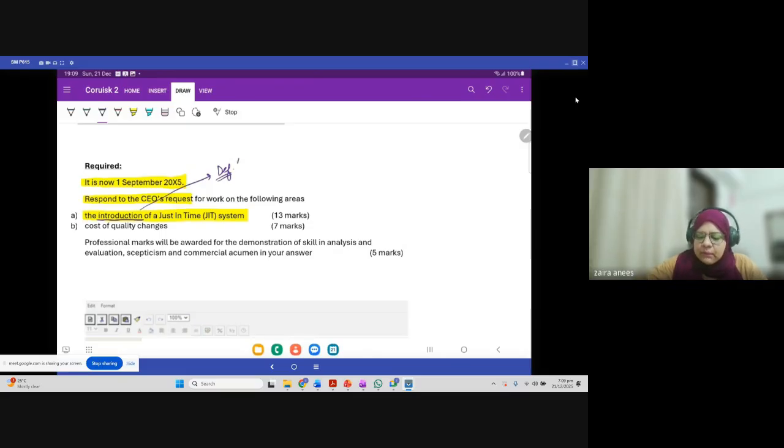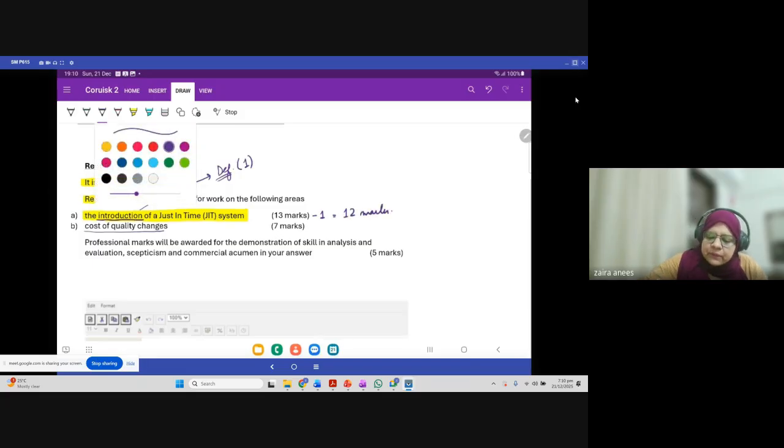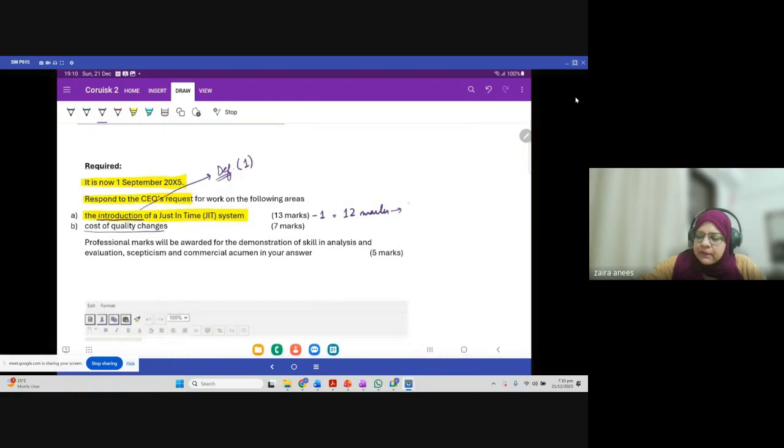It generally earns 1 mark, right? So since we want to introduce a JIT system, out of 13 marks, 1 mark is definitely for the definition, because this is the first time we are going to do this. And then the introduction of the JIT system and the cost of quality changes is for 7 marks. So out of 13 marks, 1 mark is for the definition, and we are left with 12 marks, right?